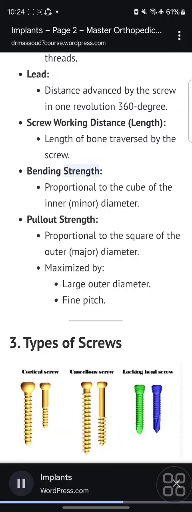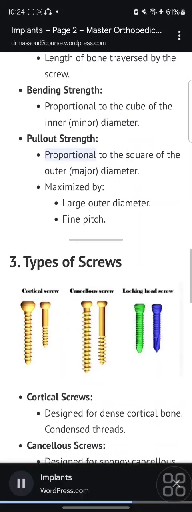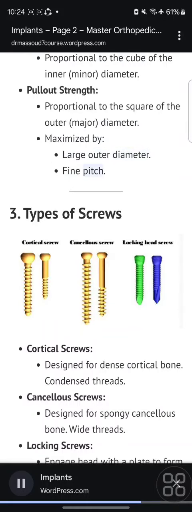Bending strength: proportional to the cube of the inner, minor, diameter. Pull-out strength: proportional to the square of the outer, major, diameter. Maximized by large outer diameter, fine pitch.